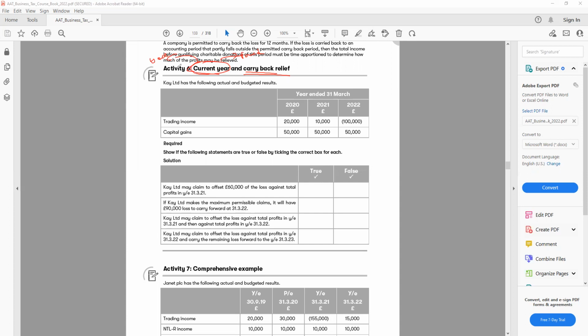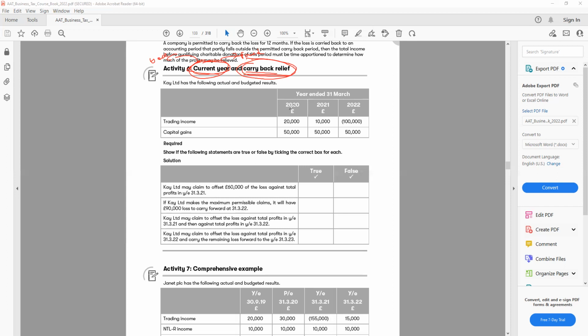Now, obviously, if I want to carry back, there is no option. I have to claim the current year first, and then I can carry back. But if I don't want to do that, I can carry forward. So it is only mandatory to claim the current year if I carry back. If I like to carry forward, it's my choice. I can claim the current year and then carry forward, or I can carry forward straight away.